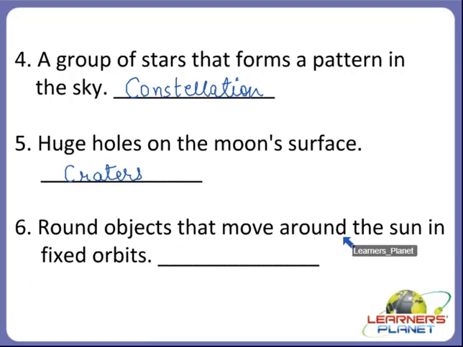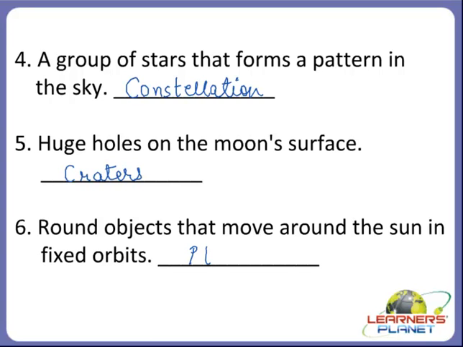Round objects that move around the sun in fixed orbits. Yes, children? What moves around the sun in fixed orbits? Our Earth also moves around the sun in fixed orbits. Right? Yes, children, I gave you a hint.